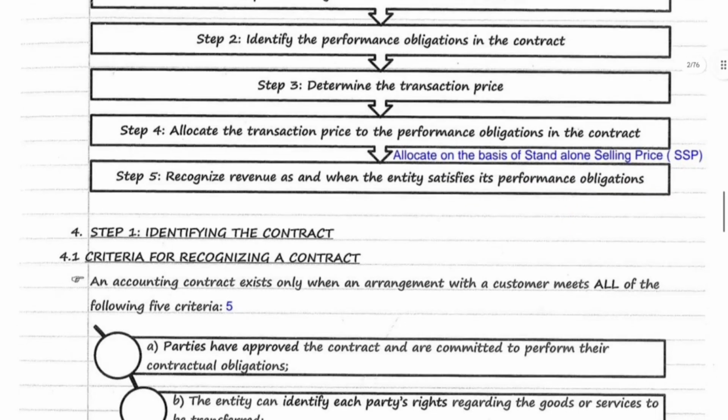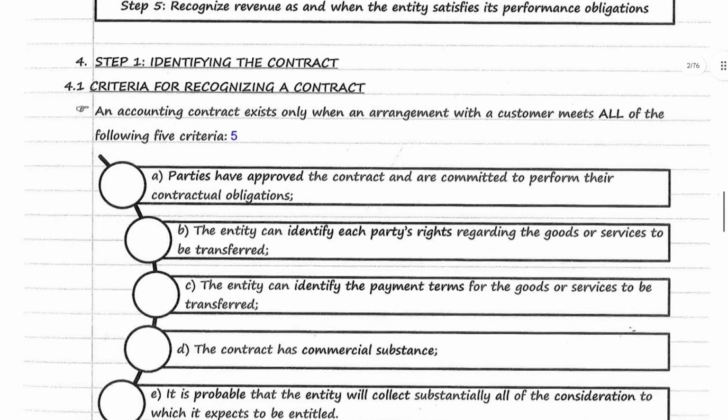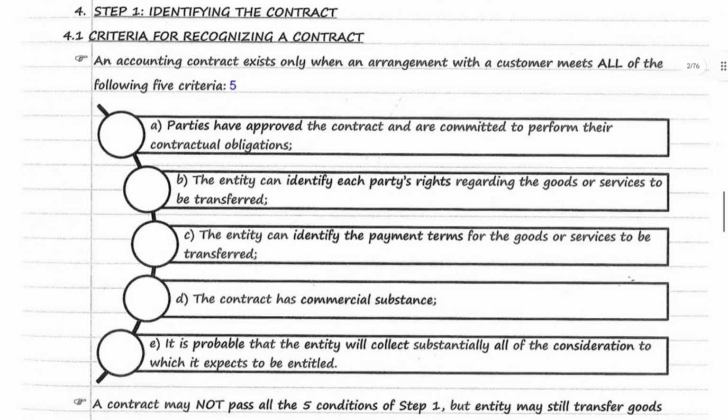There are some criteria or conditions for recognizing a contract. An accounting contract exists only when an arrangement with a customer meets all of the 5 conditions. That means a contract will be recognized only when all of the 5 conditions are satisfied. First condition, parties have approved the contract and are committed to perform their contractual obligations. That means performance obligations. Second condition, the entity can identify each party's rights regarding the goods or services to be transferred.